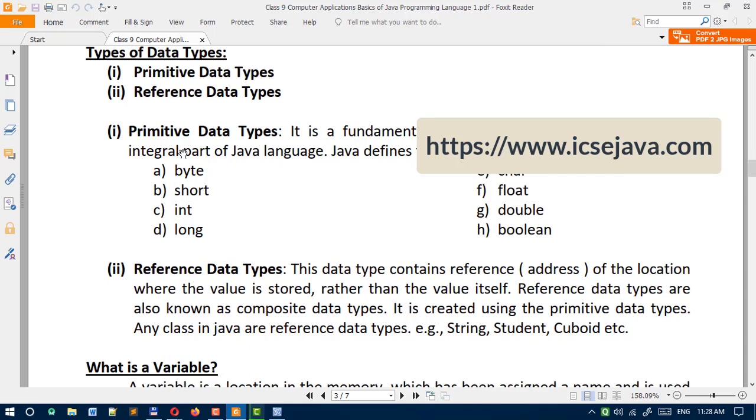First one is primitive data types. These are fundamental data types that are predefined and an integral part of the Java language. Java defines the following primitive data types.